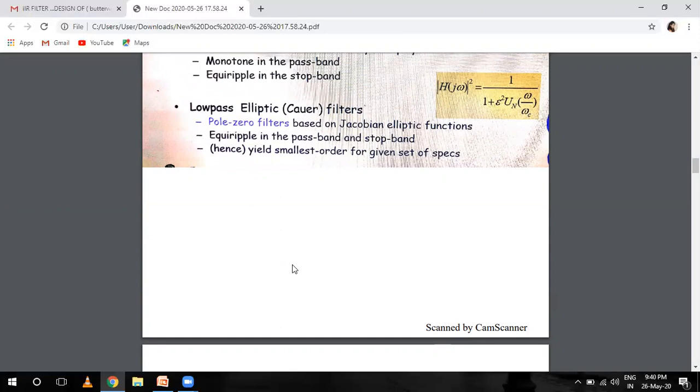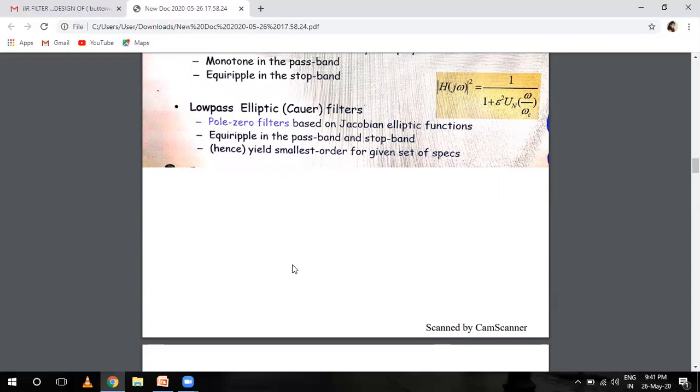Basically, the elliptical filter is also a signal processing filter which equalizes the ripple behavior in both the pass band and stop band, and it is also known as the Cauer filter, and used in RF applications where a fast transition between passband and stop band frequencies is required.